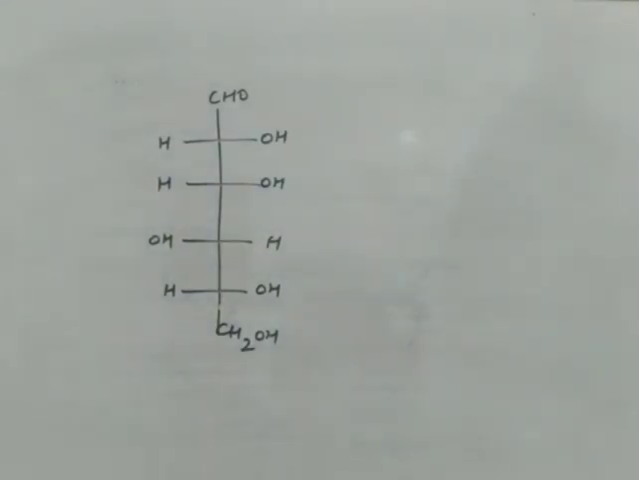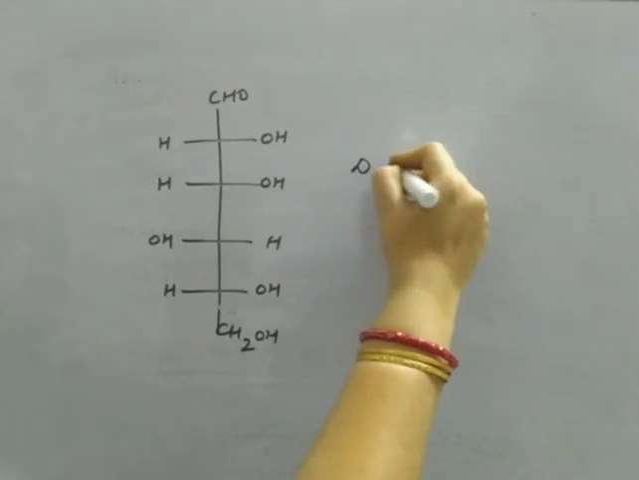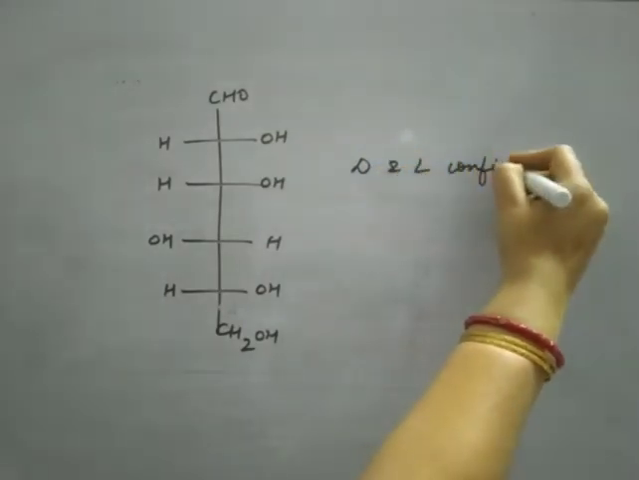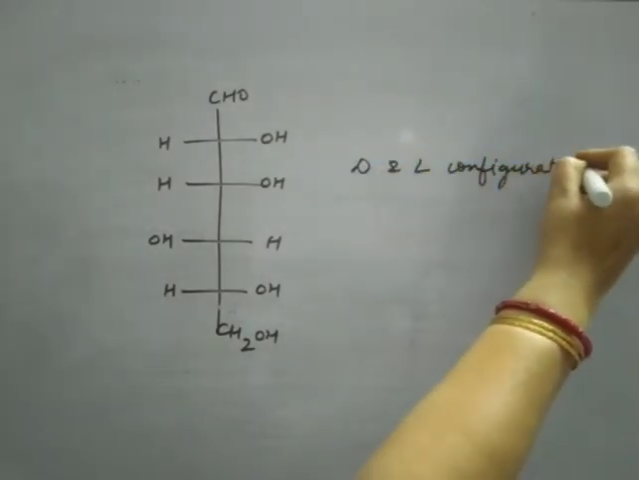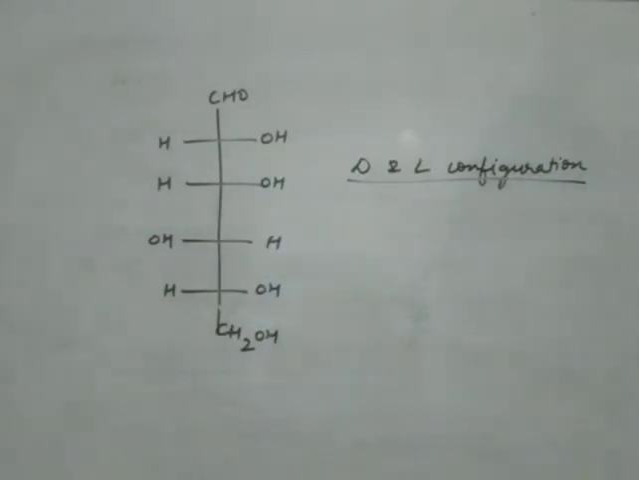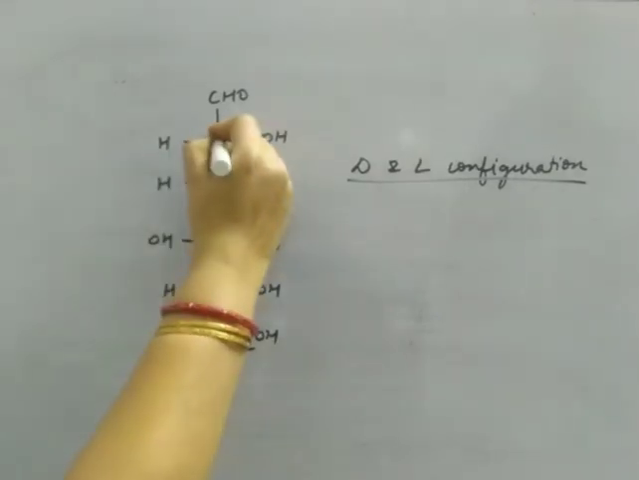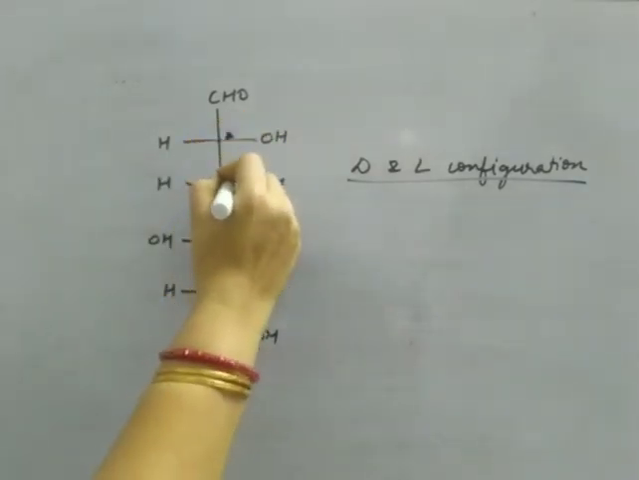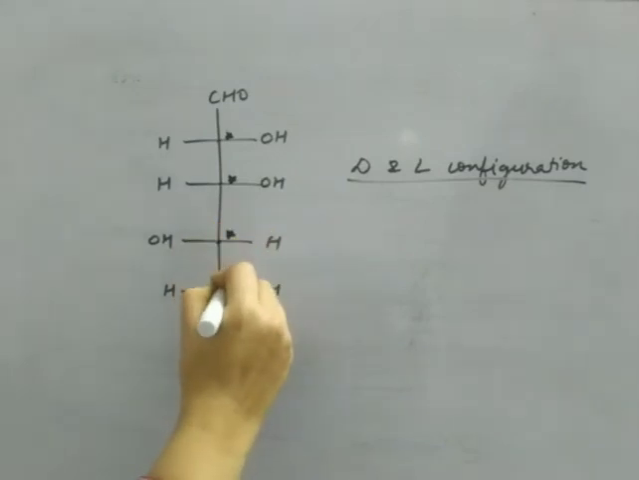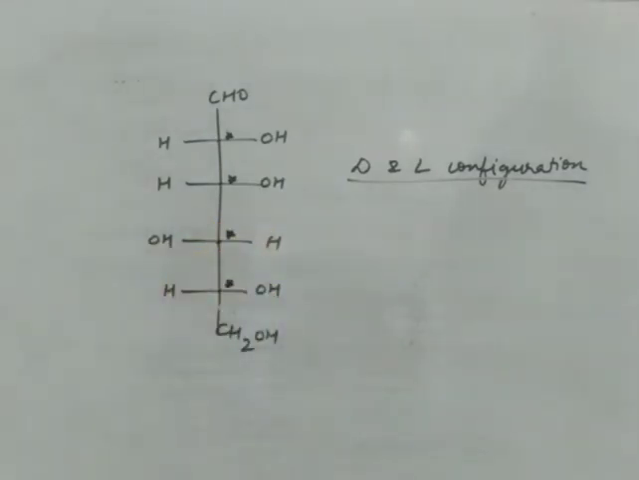Now one important thing is there, and that is D and L configuration. Now D and L is a system of nomenclature. Now in glucose, if you see the chiral carbons, this carbon is also chiral, this carbon is also chiral, this is also chiral, and this is also chiral. Now what is a chiral carbon? The carbon to which 4 different groups are attached. So glucose has 4 optically active or chiral carbon atoms.